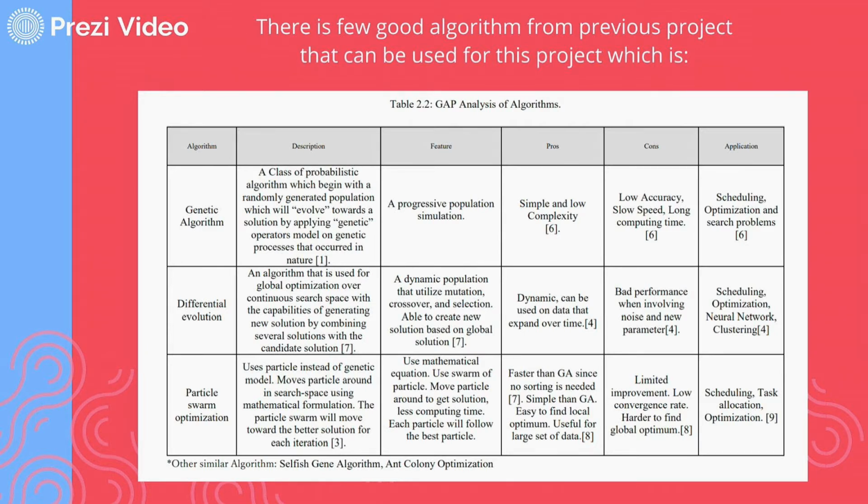Genetic algorithm has low complexity but takes a long computing time. Differential evolution can be used for data that expands over time, but the accuracy is very bad when it includes a new parameter. Finally, there is particle swarm optimization. This algorithm is faster than genetic algorithm, but it is harder to find the solution that we want since it has a slow convergence rate. So based on the simple comparison, I will choose genetic algorithm since it has low complexity even though it has a long computing time. This doesn't really matter since the schedule is only computed once every week or so.